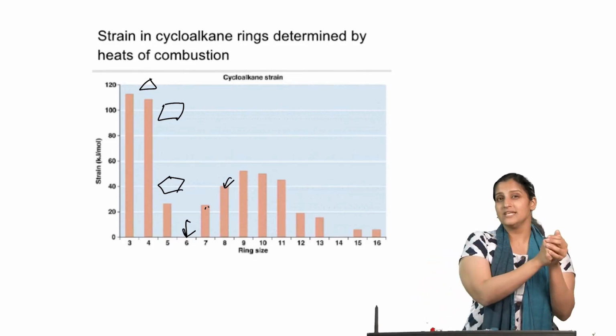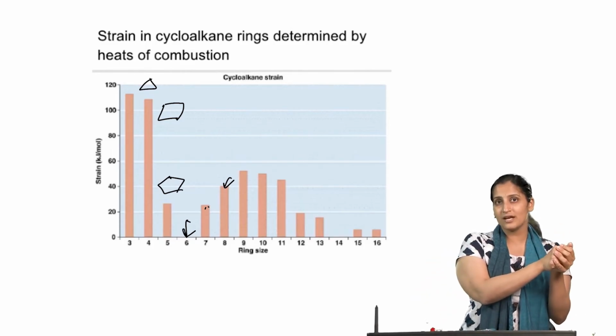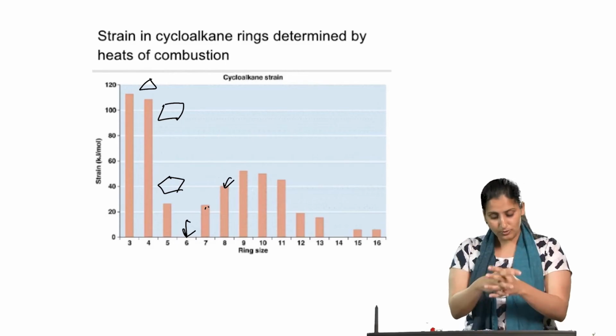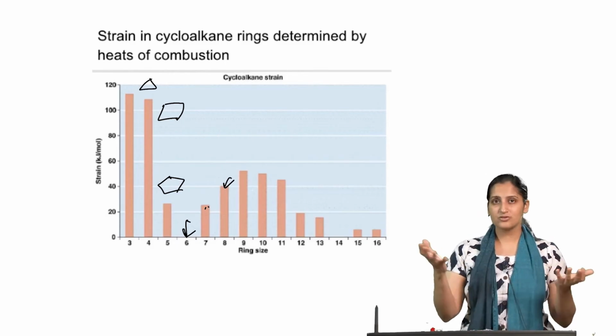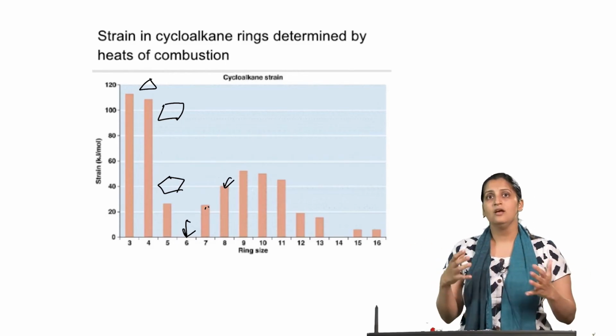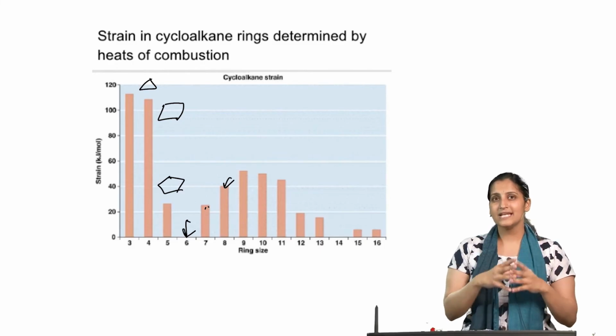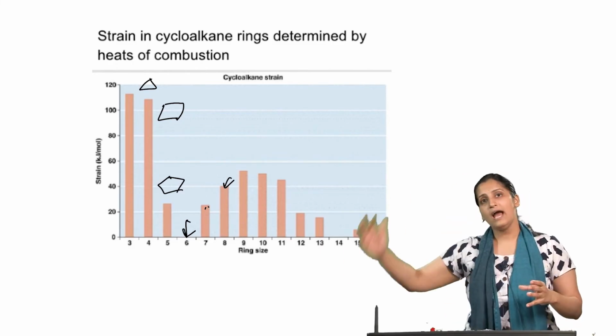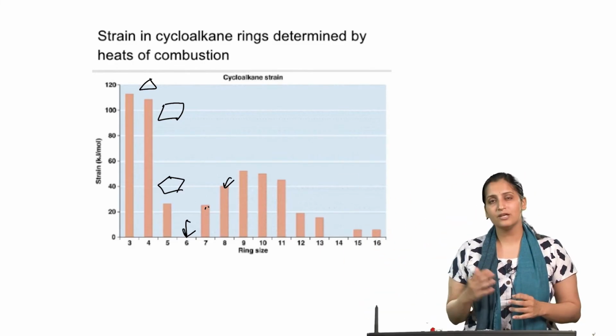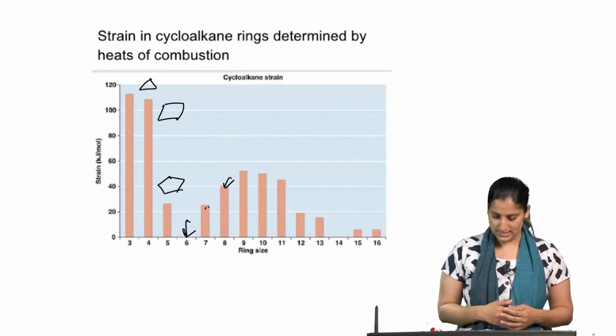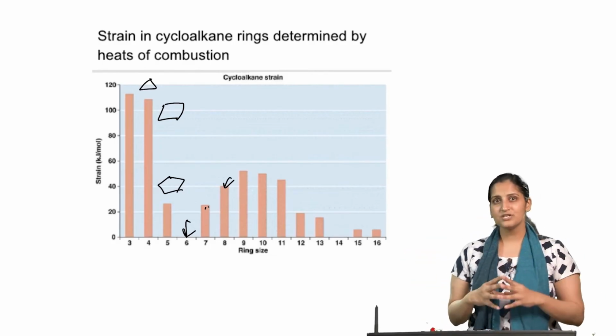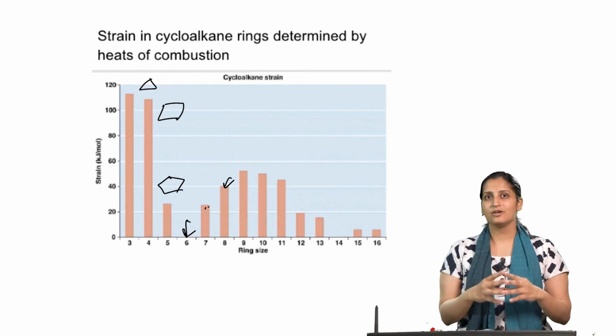So, really small rings have a lot of strain, and then around carbon number 9 or so you have a higher strain, but the strain is least for cyclohexane, and then for carbon number 14 onwards the strain again goes on decreasing.